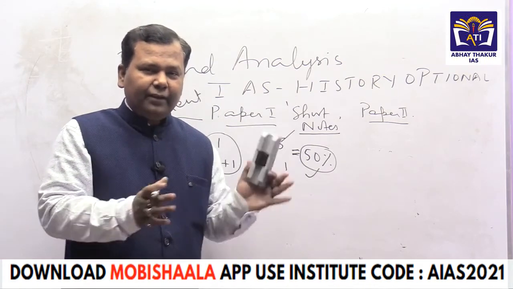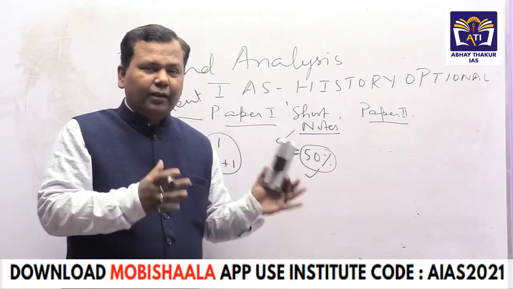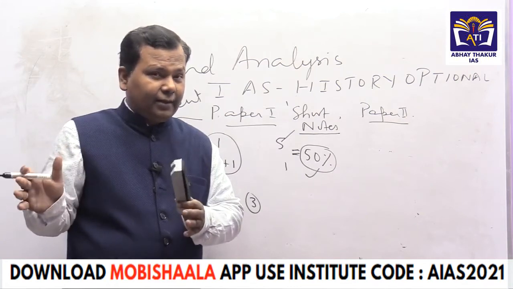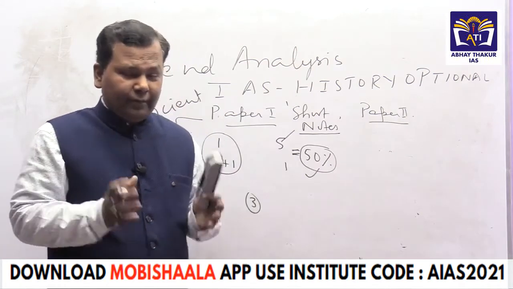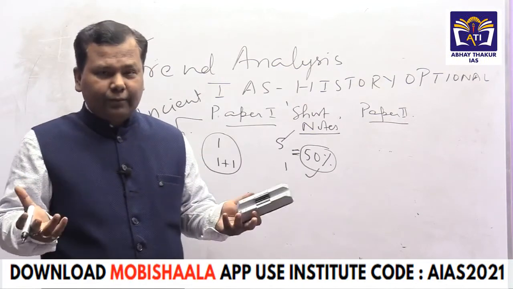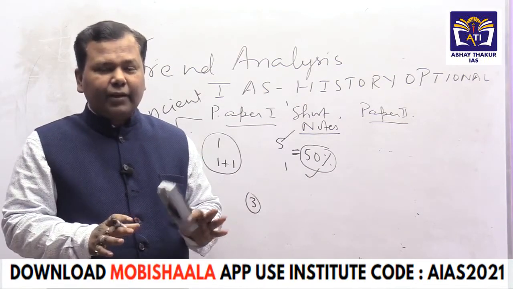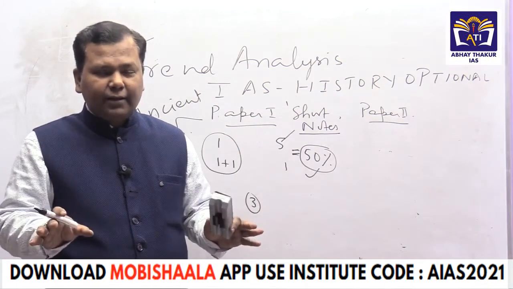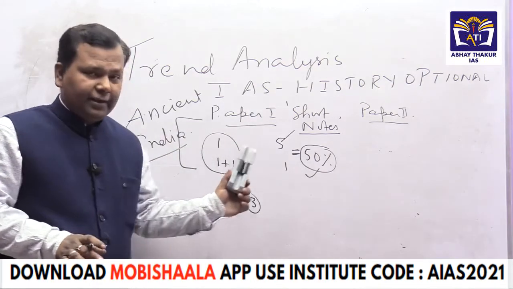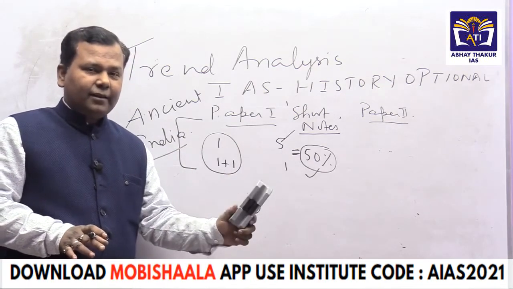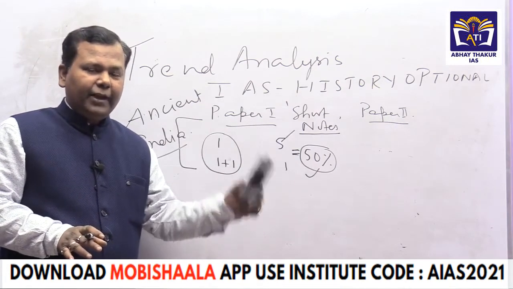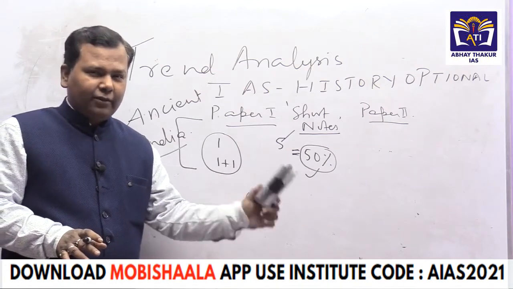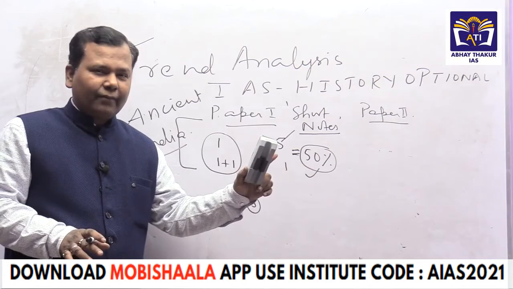But if you are preparing early medieval, Chola, Rashtrakuta and Delhi Sultanate, that means one portion is left. Then there is a chance that if a question comes from Mughal history, what to do? At that point of time, you should not keep in your mind that I cannot answer. Because meanwhile, you will study ancient India, early medieval, Delhi Sultanate. At that point of time, you will have enough knowledge and wider dimensions in your mind to attempt one short note.